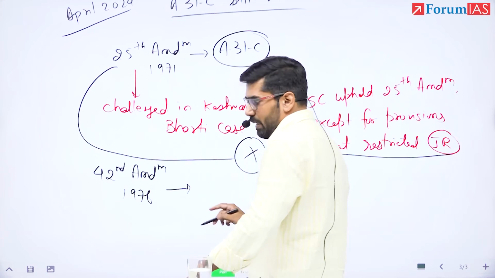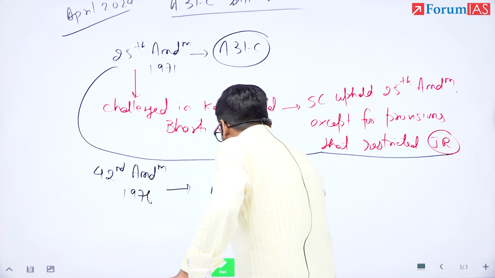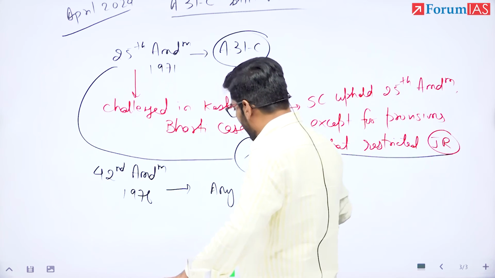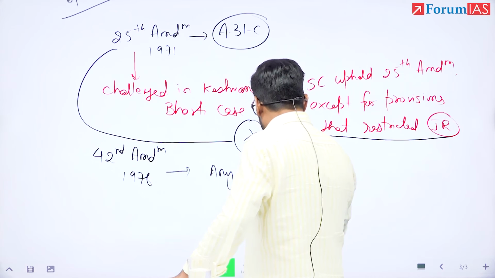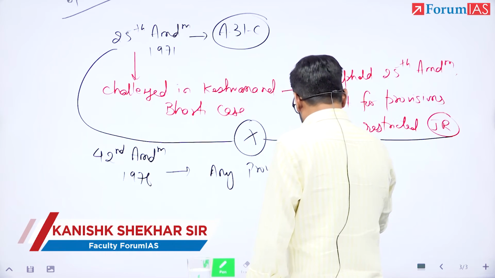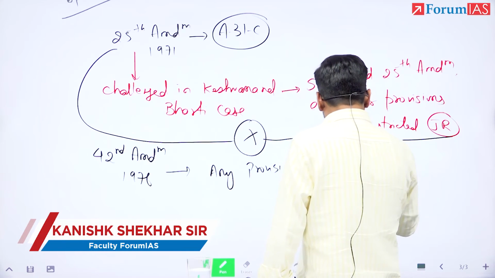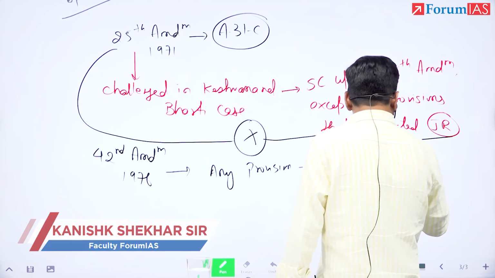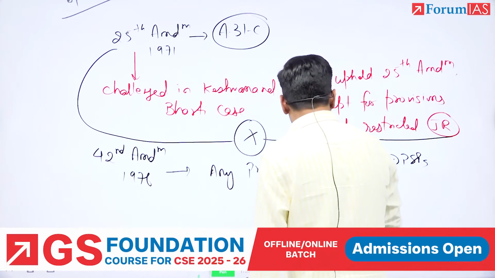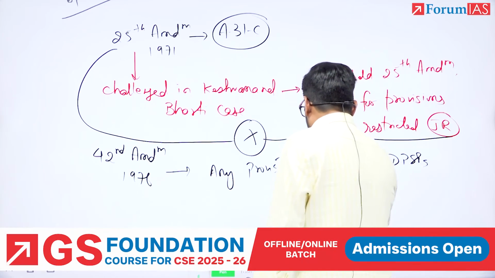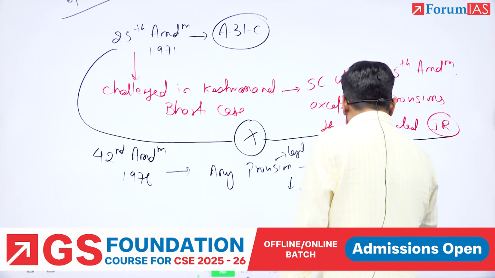46th Amendment was passed, and now what happened in here? Here the law said that any provision which implements DPSPs, provision as in any legal provision, any law which implements DPSP cannot be challenged in court.